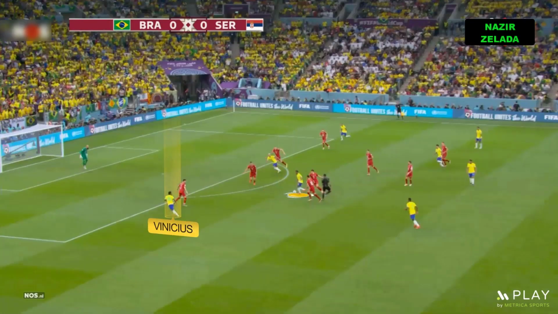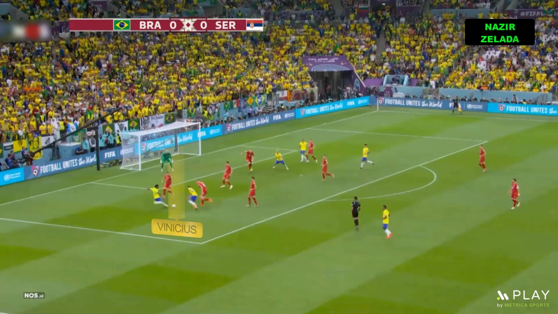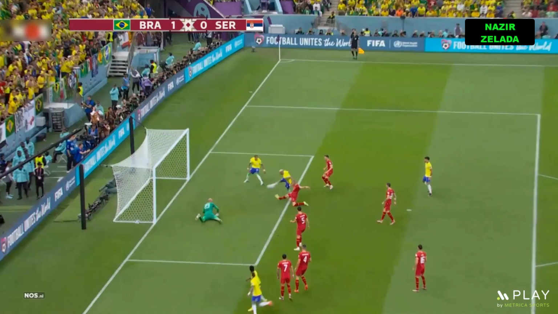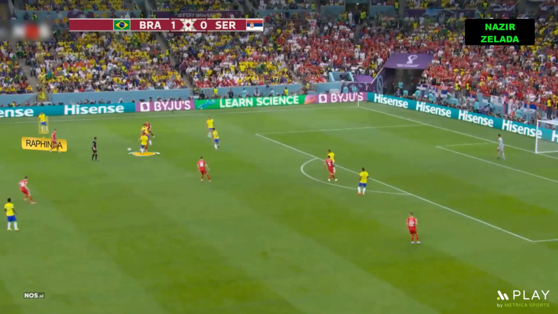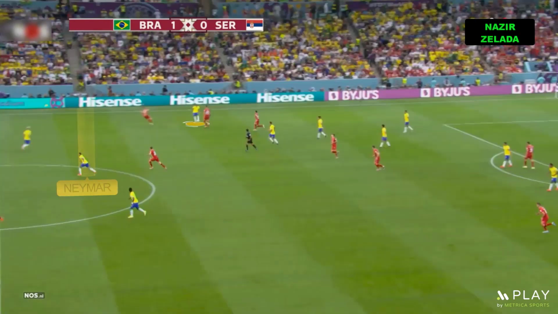With one flick he overcame 3 players and played with Vinicius, who shot. The goalkeeper gave a rebound and Richarlison scored. Serbia tried to play on Brazil's half, but the speed and cleverness of Rafinha and Neymar caused troubles to Serbia's defensive line.